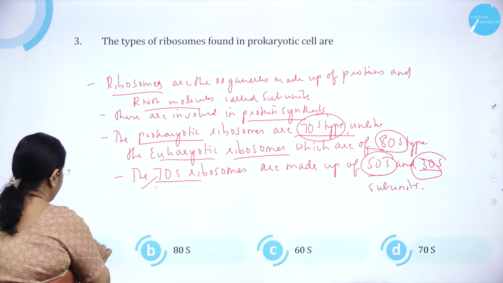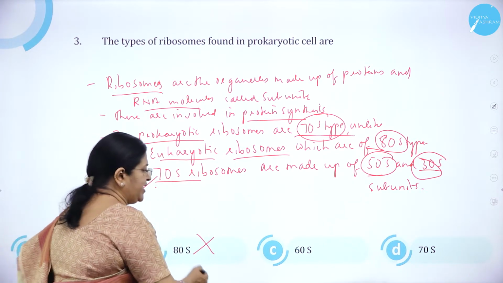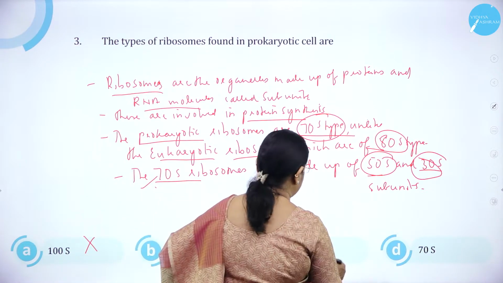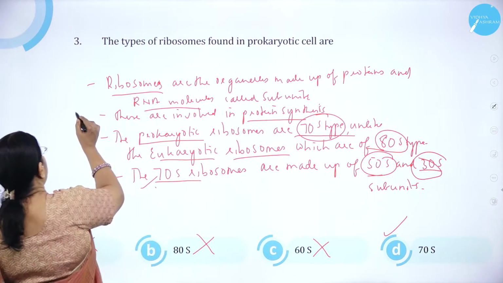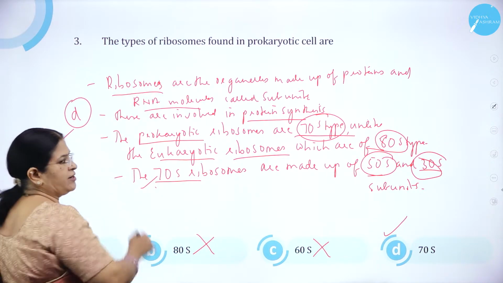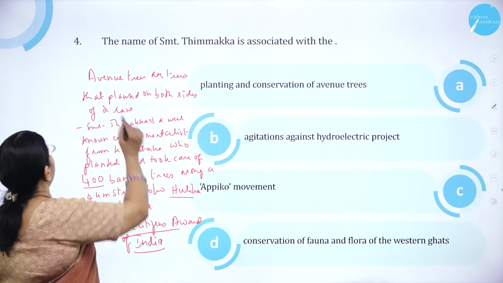Option A, 100S is wrong. Option B, 80S is wrong. Option C, 60S is wrong. And D, 70S is correct. So option D is correct. Moving on to question number 4.